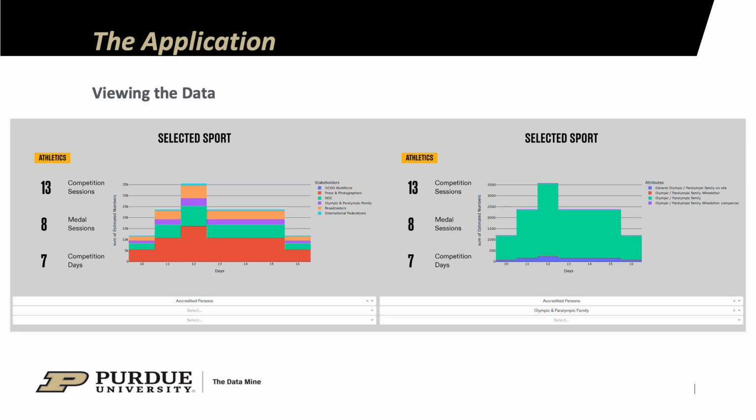So you could see that for each day, it has a certain amount of press, it has a certain amount of broadcasters, and all these functional groups. And this also allows you to filter to do a broad range for every single person, all the ticketed, all the accredited, or smaller ranges in the stakeholder groups and specific attributes across the games.